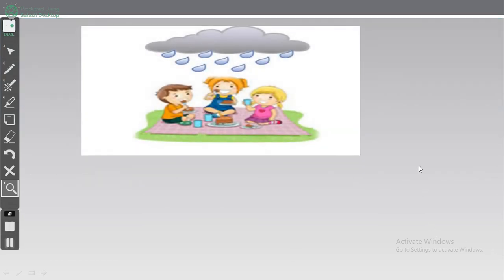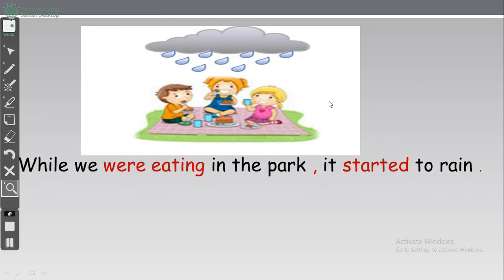Okay, another example, we can use while. What's the meaning of while? بينما. When? عندما. While. بينما. Look at the picture. We have the children here and we have the sky and it's raining.